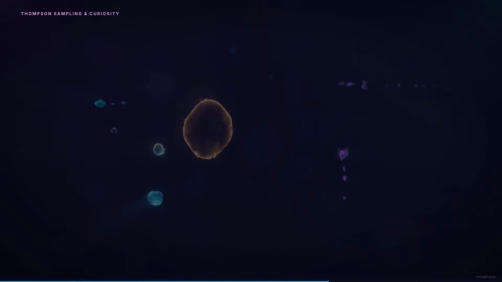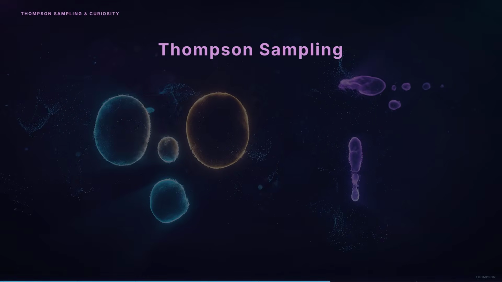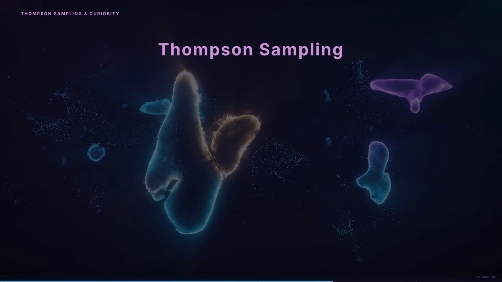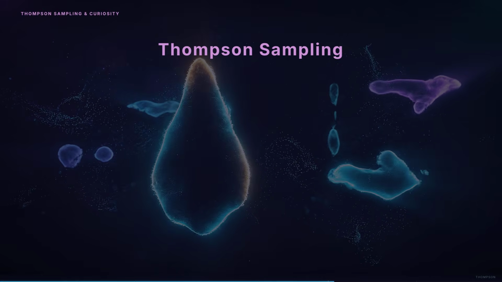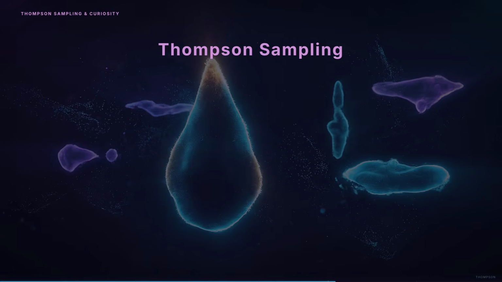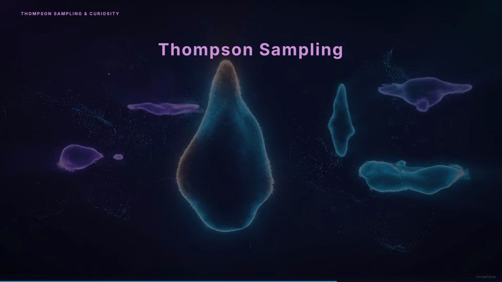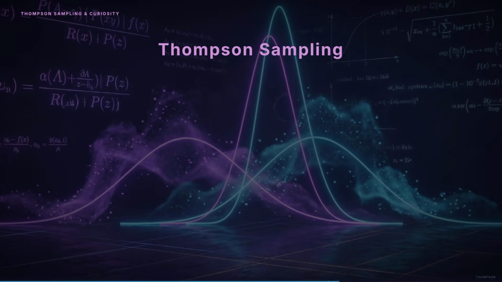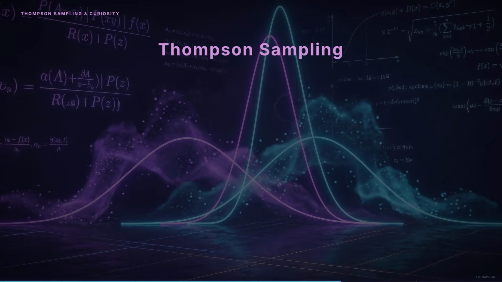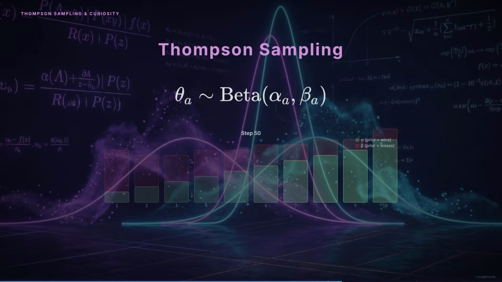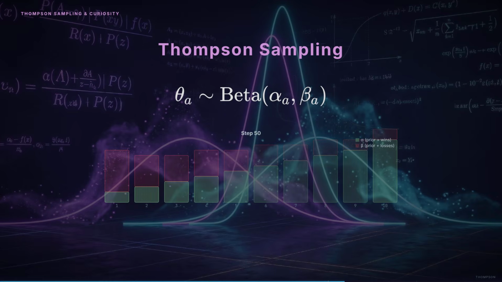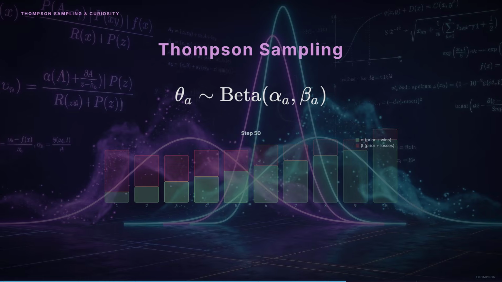Thompson sampling is the dark horse of exploration strategies, and arguably the most elegant. Instead of computing a bonus or a probability, Thompson sampling maintains a belief distribution for each action's true value. Here's how it works. For each arm, maintain a beta distribution with parameters alpha and beta. Alpha counts the successes, beta counts the failures.